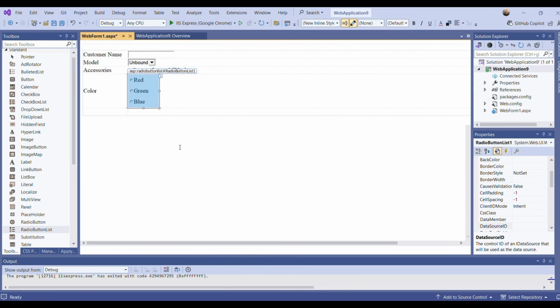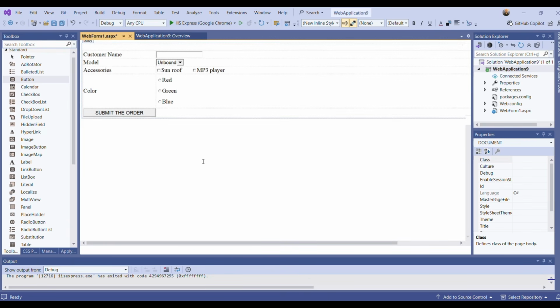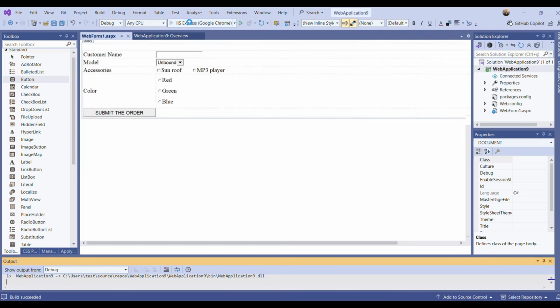Then I will have a button. This button will be used for submitting the order. So I will say submit the order. And then let me see the page view during runtime.